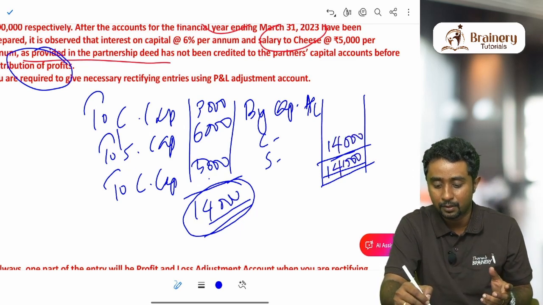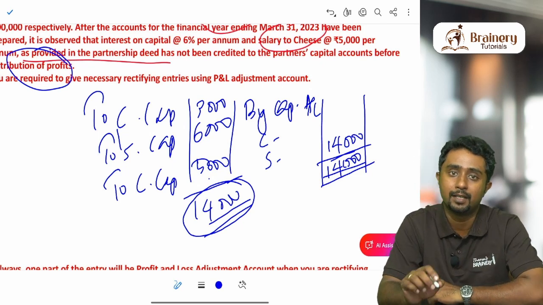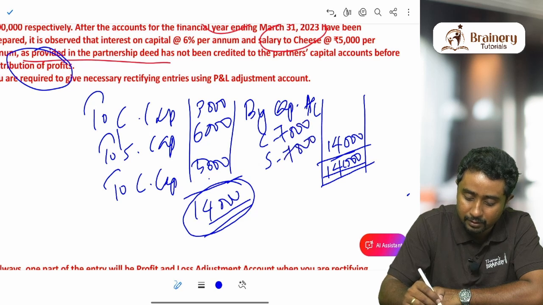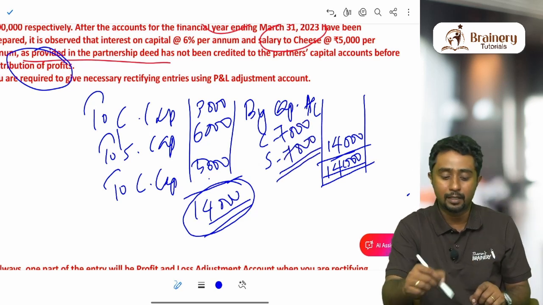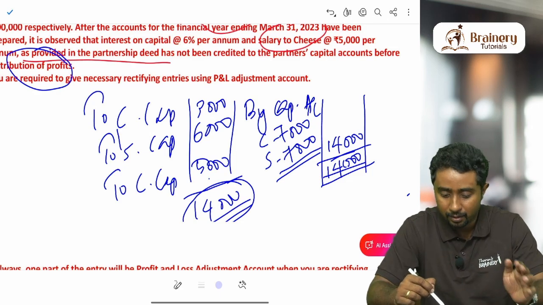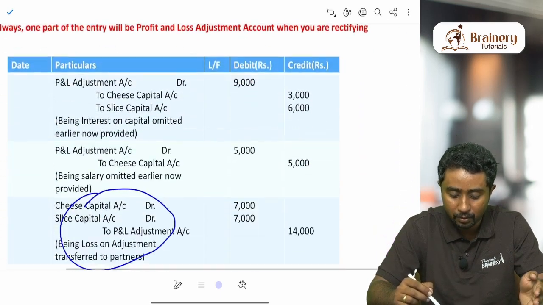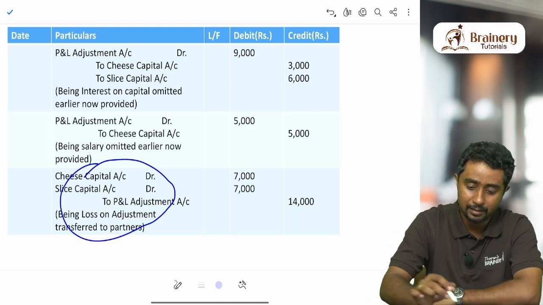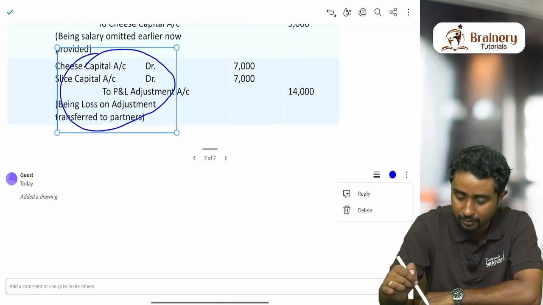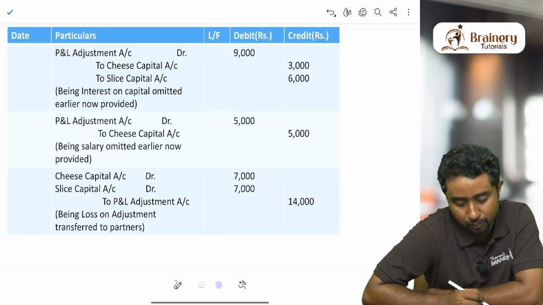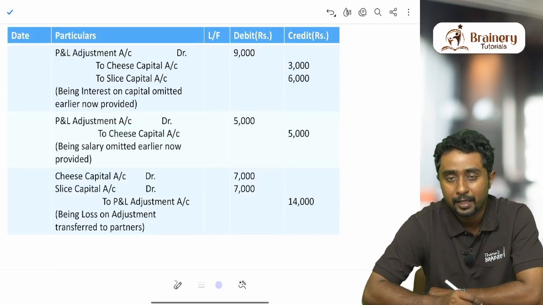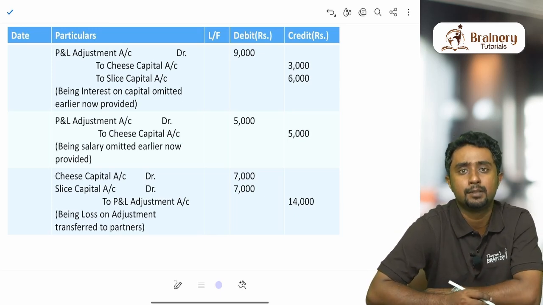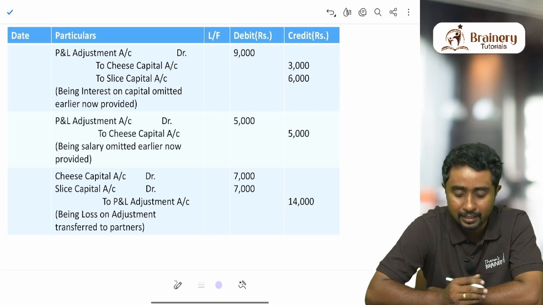I repeat, 14,000 is the difference. This is not the total amount that you are sharing. The difference between the debit side and credit side is being shared with the partners. So C will get how much? Equally means 7,000 each. When you convert it into an entry: C's capital account debit, S capital account debit, to profit and loss adjustment account. Now see the narration I have given: being loss on adjustment transferred to partners. It is a divisible loss that is transferred to partners.